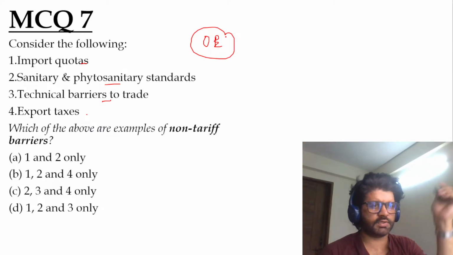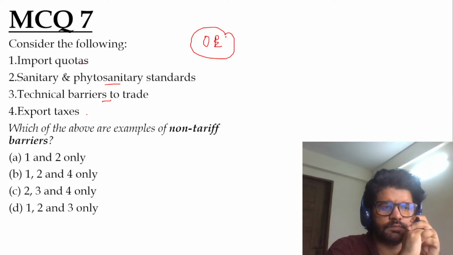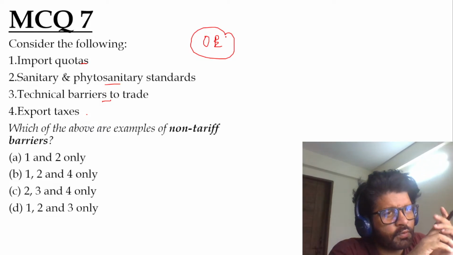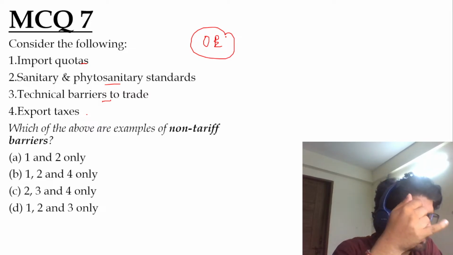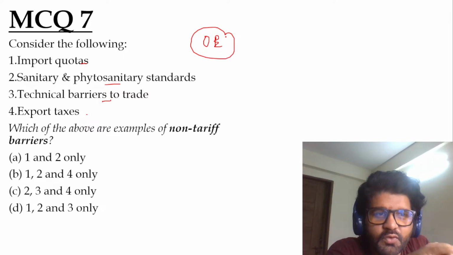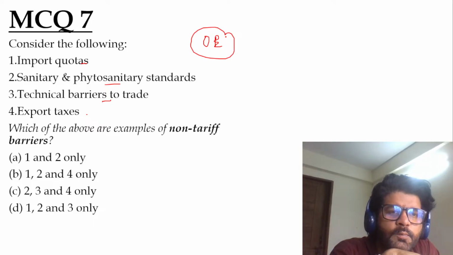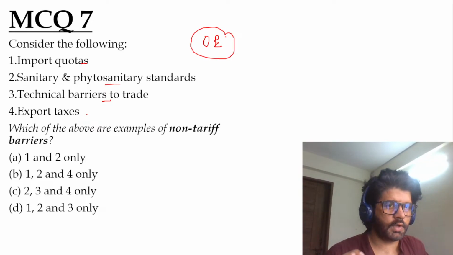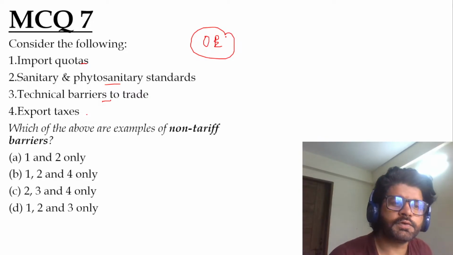Think about what we have just discussed. These kinds of questions are a very hot favorite of UPSC, and they do frame questions like this. Eliminate that option which you know for sure is wrong.